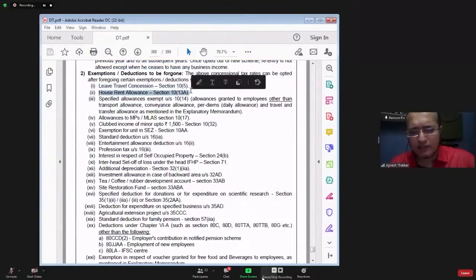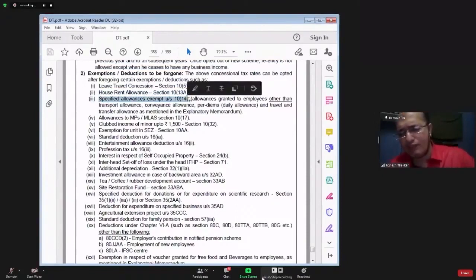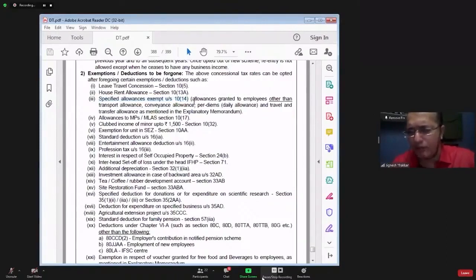House rent allowance exemption under section 10 clause 13A. Specified allowance exempt in section 10 clause 14. In the chapter of salary, partly taxable, partly exempt allowance. Category A, category B, category C. All those exemptions you have to forego. Except allowance granted to employee other than transport allowance, conveyance allowance, daily allowance, travel and transfer allowance. These four he can claim.